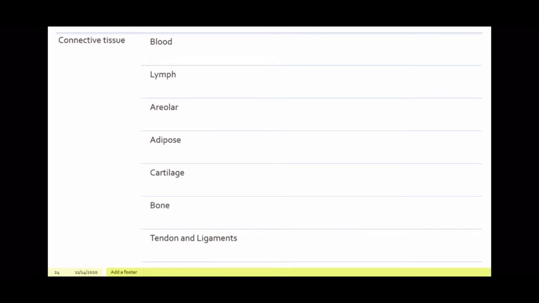Adipose tissue is the tissue that has cells with fat in it, so it helps in storage of fat and also supplies energy. Cartilage supports and gives shape to the organ. It's different from the bone because it is flexible. Bone supports the body, protects the organs and helps in easy movement. Tendons join the muscles to the bones, and ligaments help in joining two bones together. So this is about our connective tissue.